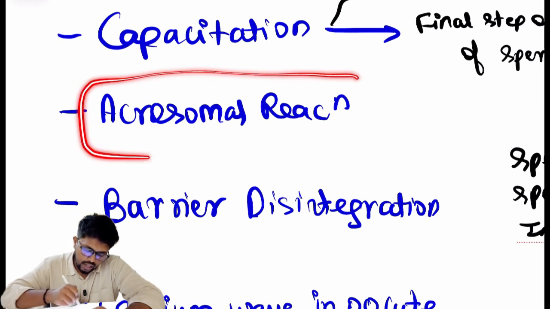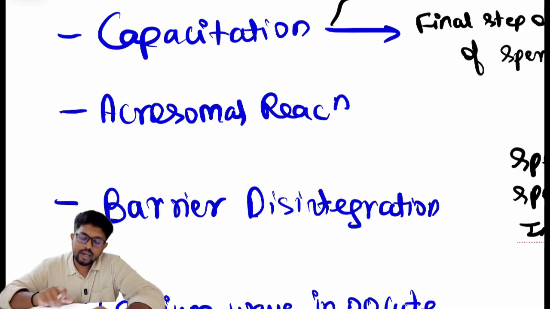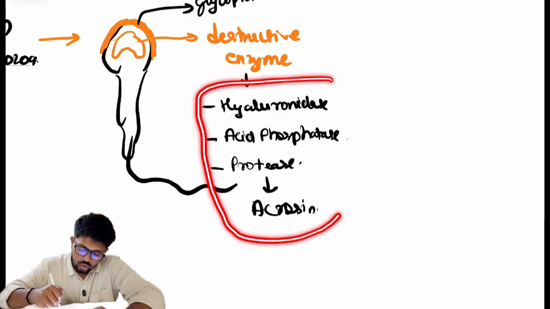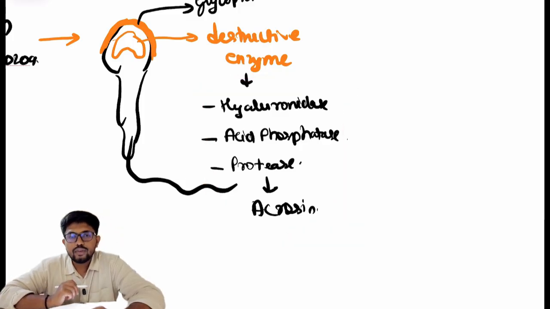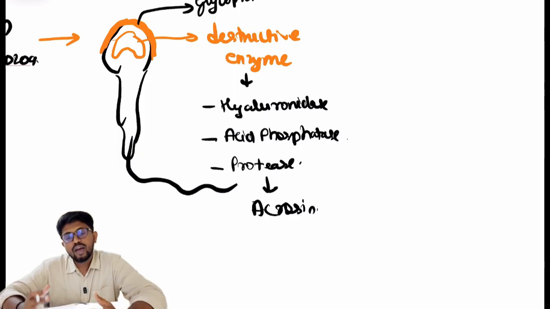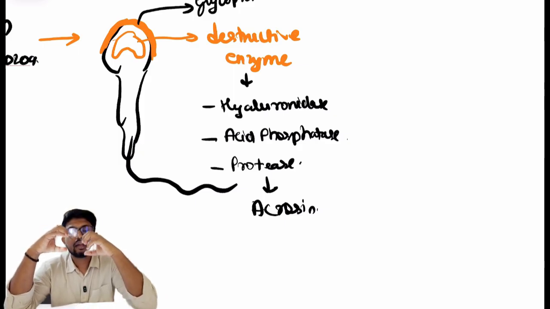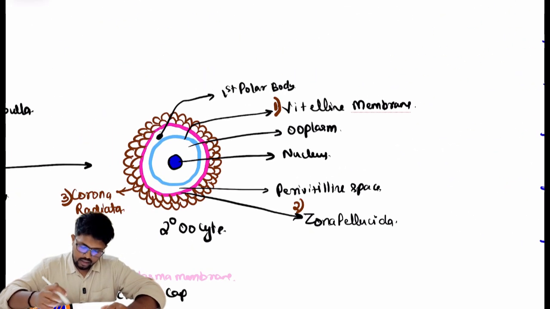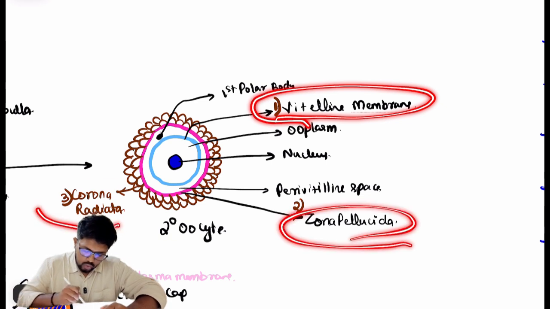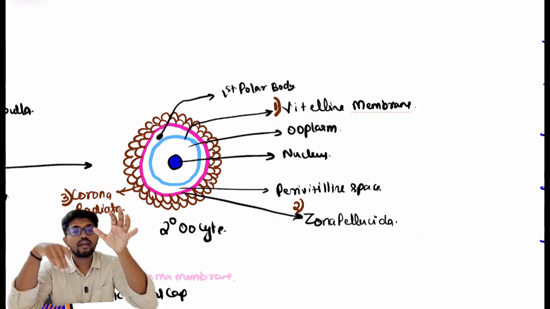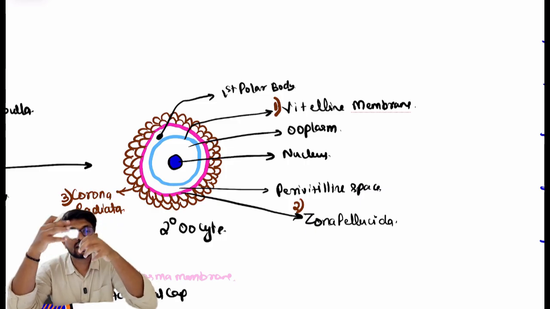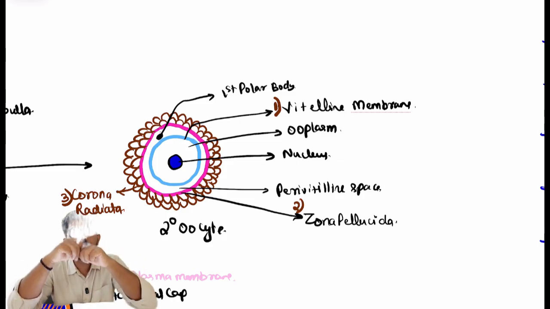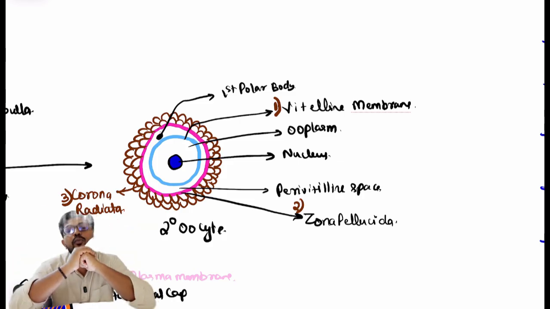Now we have seen what capacitation is. The second process is what? Acrosomal reaction. So what is this acrosomal reaction? As I've told you, there are some destructive enzymes: hyaluronidase, acid phosphatase, and protease. When the sperm comes in contact with the oocyte, these enzymes are released, and we know the three barriers that are present. What are they? Vitelline membrane, zona pellucida, and corona radiata. To break these barriers, these destructive enzymes are present in the acrosomal cap. The release of this acrosomal enzyme leads to a reaction, and that reaction is called acrosomal reaction.